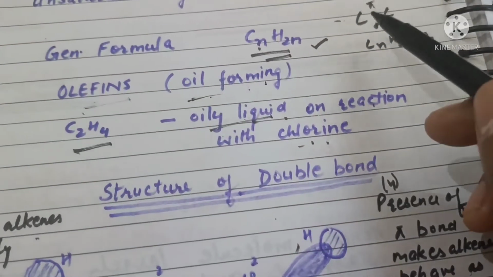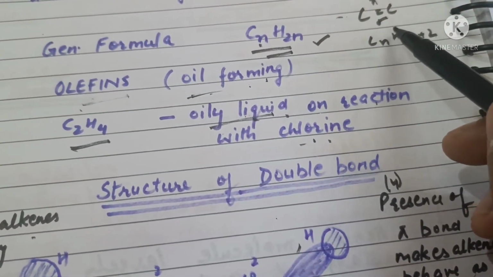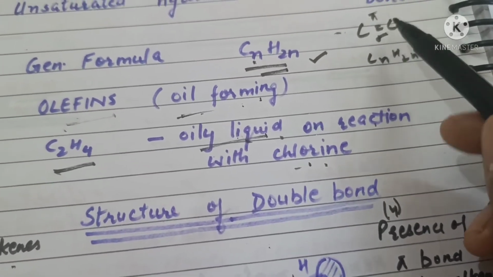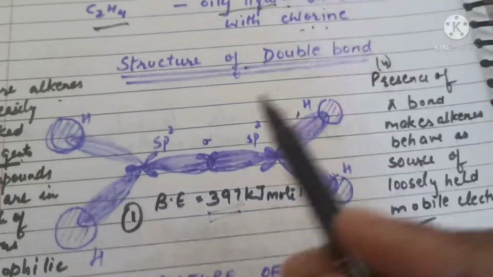So the carbon-carbon double bond in alkenes consists of one strong sigma bond and one weak pi bond.